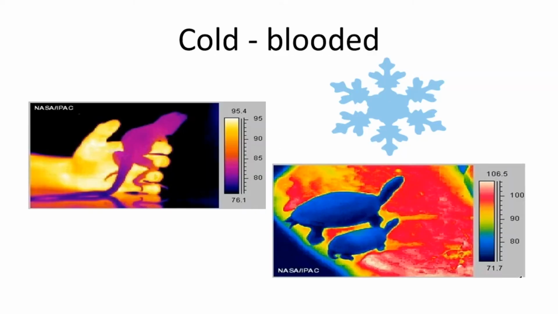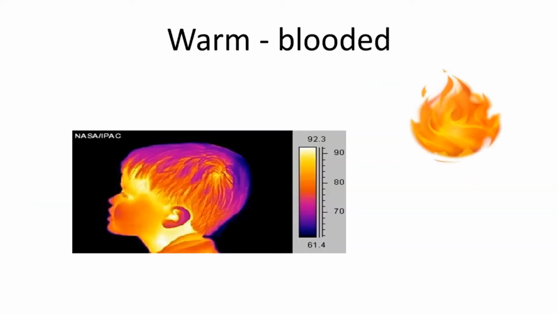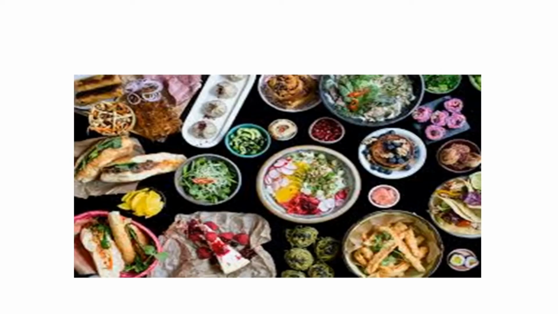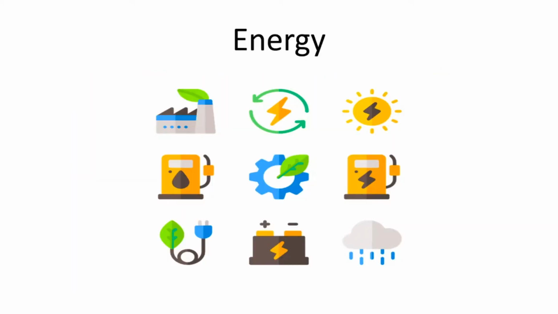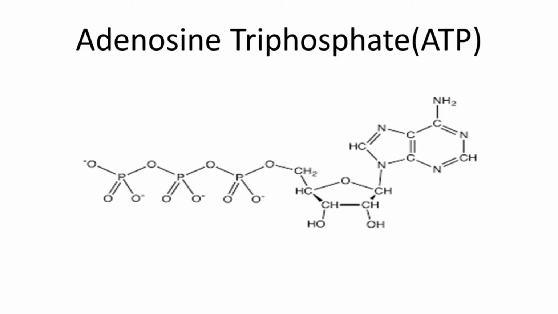Repeat after me. Cold-blooded, warm-blooded, food, energy. This is the hardest one: adenosine triphosphate, or simply ATP.